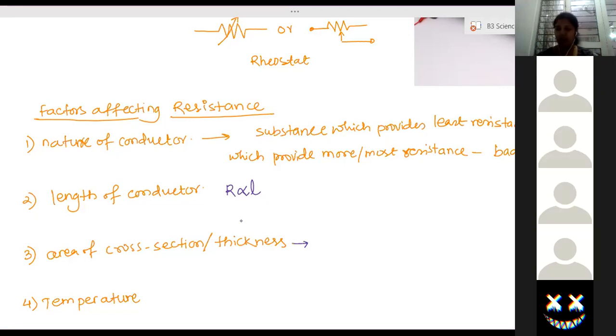Thicker wire and thinner wire have an area of cross section. Are you able to see these two? The pen ends. When you cut the rod, whatever face you see, that we call the area of cross section. Now you can see this pen ending.